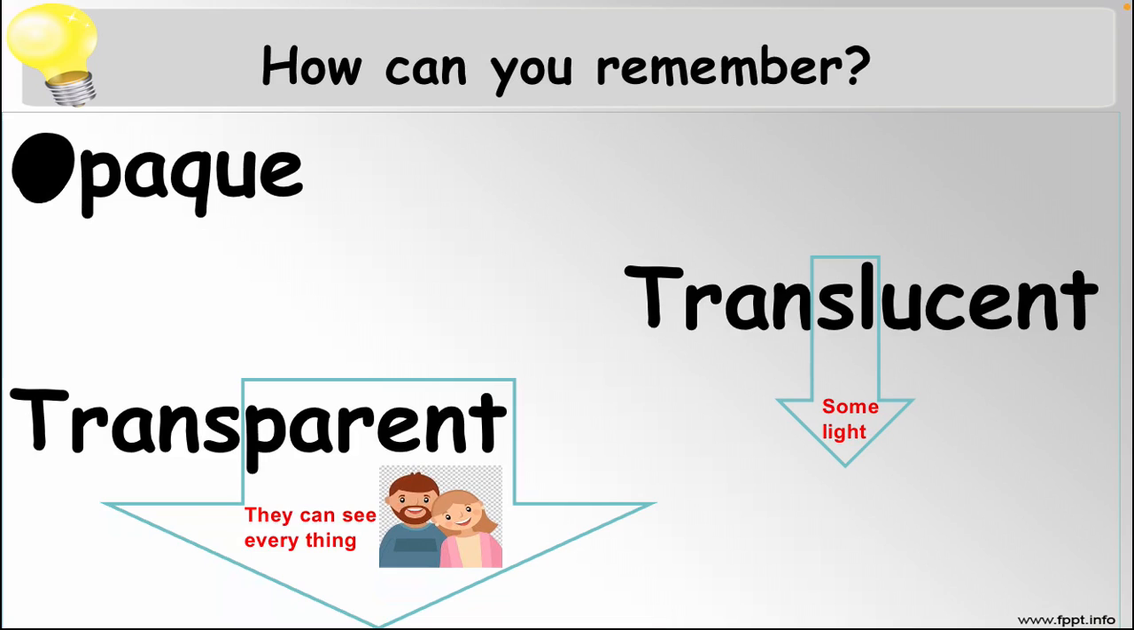Translucent: in translucent, you can say SL means some light. So in translucent, partial, some light comes through. So SL, some light. In transparent, who are the parents? Your mother and father. And they can see everything, they know everything. So that's the way you can learn it more easily.